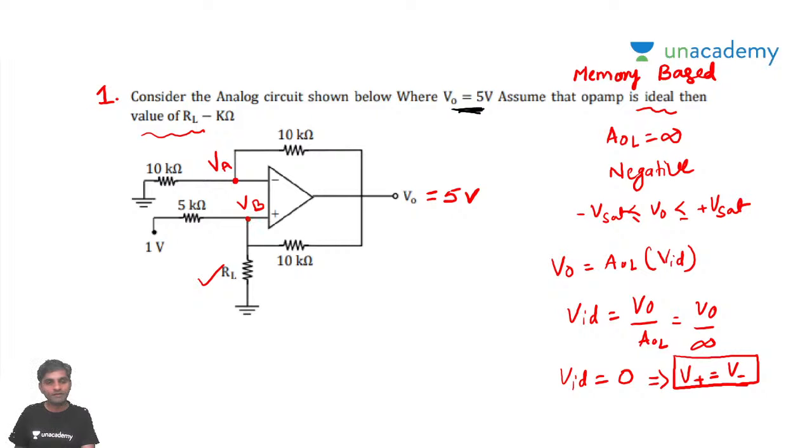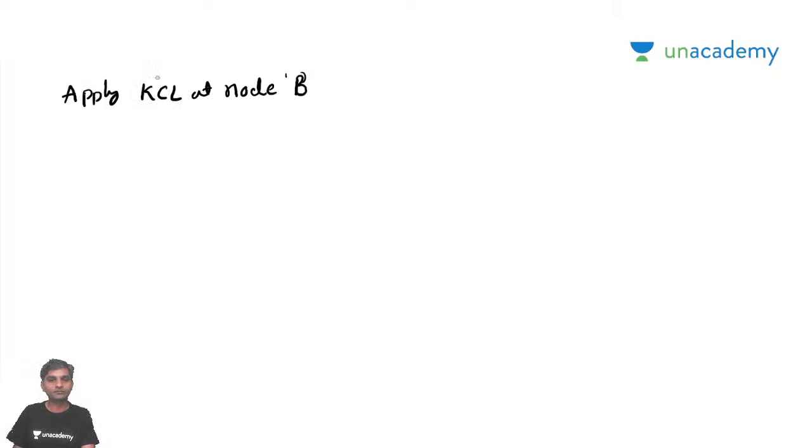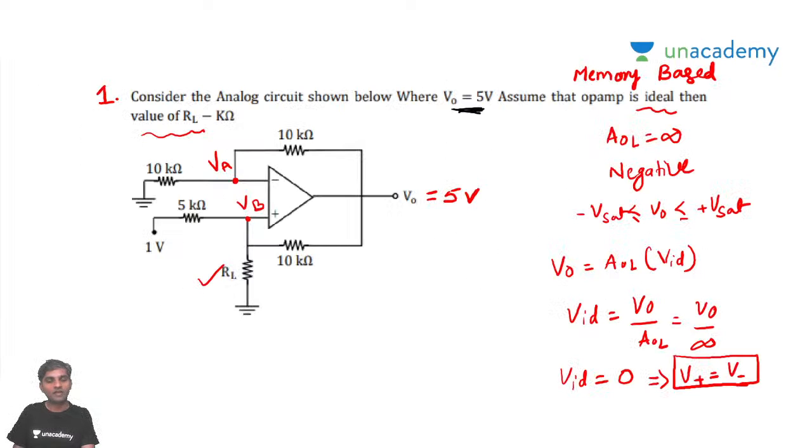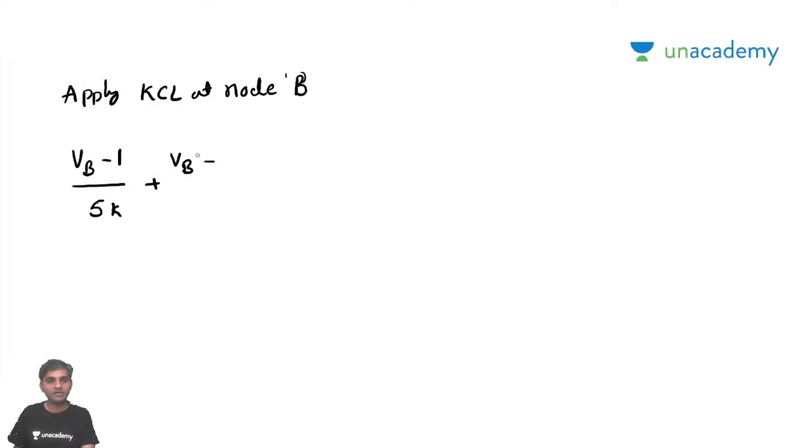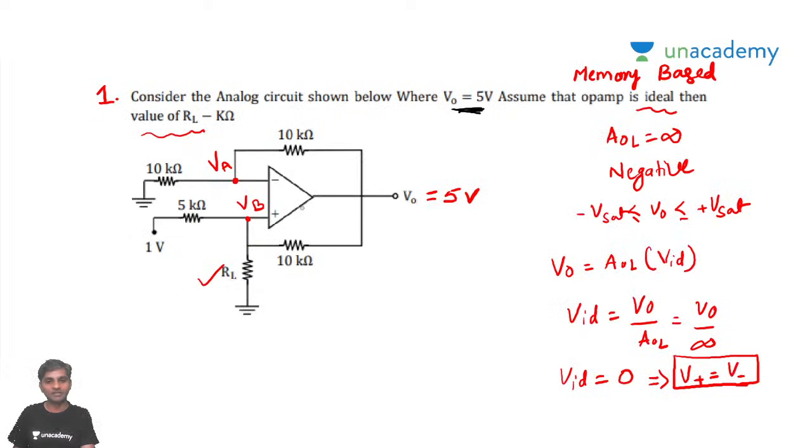This is going to be (VB minus 1) by 5K plus VB minus 0 by RL, the unknown value of the load resistance RL, plus you have one more current which is coming from this.